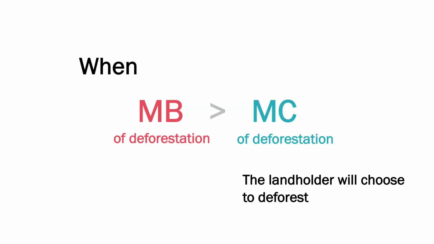The landholder is thinking not only about the marginal benefit and marginal cost of each additional area cleared, but also about the flip side. What are the marginal benefits and marginal costs of leaving the forest standing? Here we assume that the cost of leaving a portion of the property standing as forest is represented by the opportunity cost of that land. If I leave 1 hectare or 1 acre of forest standing, that means I can't use 1 hectare or acre of my property for farming. This is the opportunity cost of leaving the forest standing.